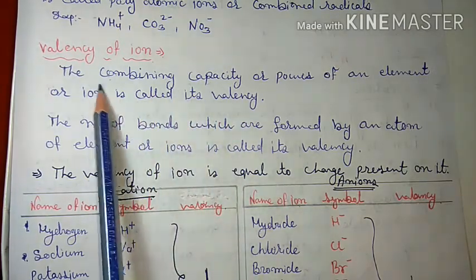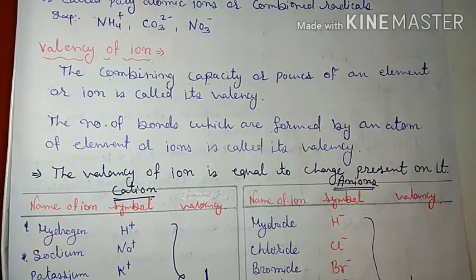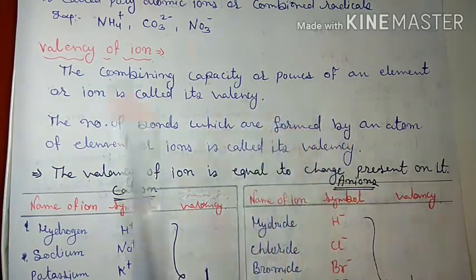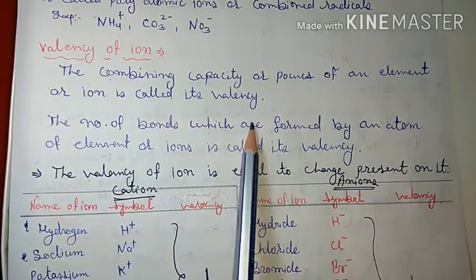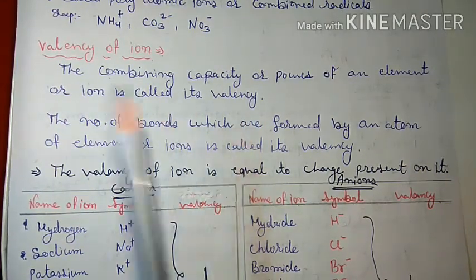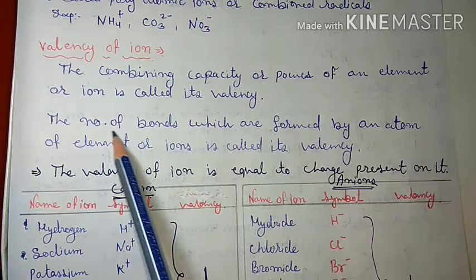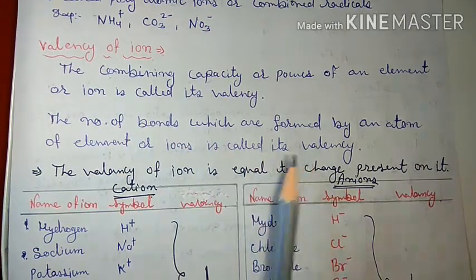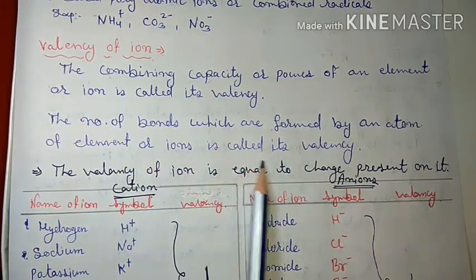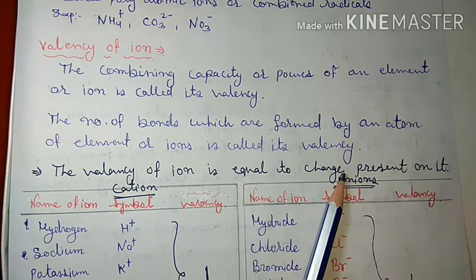First one is the combining capacity. The combining capacity or power of an atom or ion is called its valency. And the second one is the number of bonds which are formed by an atom of an element or ion is called its valency. Clear?